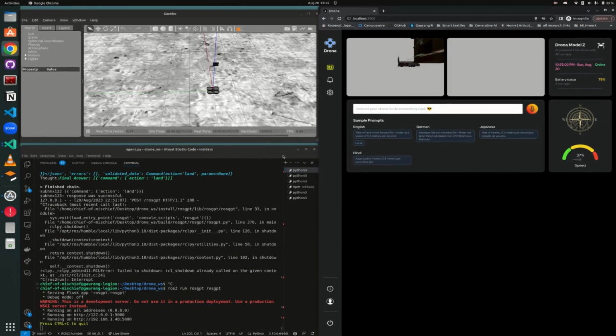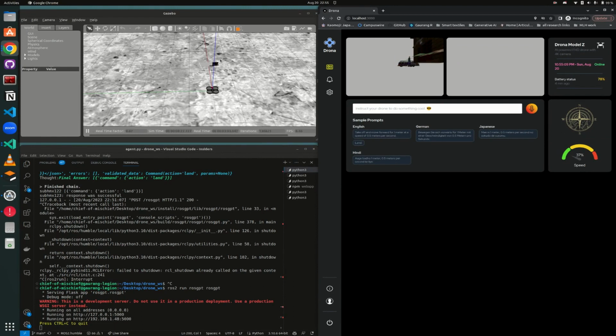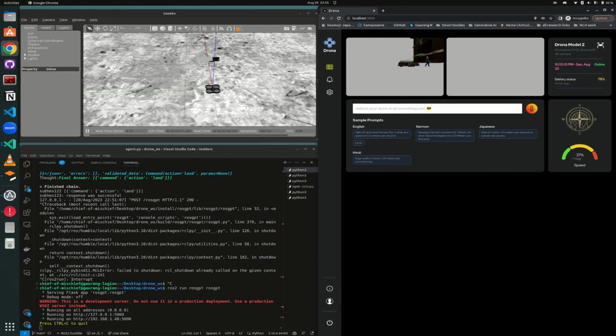Hello everyone, this is a demo of the Drona project. On the left here, we have a simulation of a drone. This is running in a program called Gazebo. On the right here, we have a web application where we can enter instructions to control the drone. And on the left below here, we have a terminal running where we can see the chain of thought of the drone as we instruct it to perform actions.